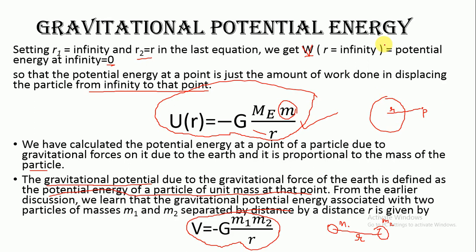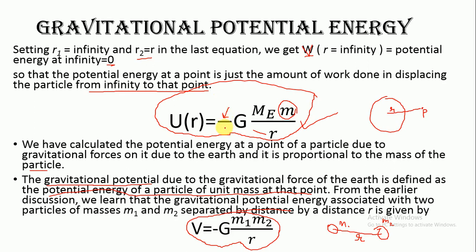Now, this negative sign is showing the bound system. This gravitational force is attractive in nature. So that is why this minus sign is appearing here.